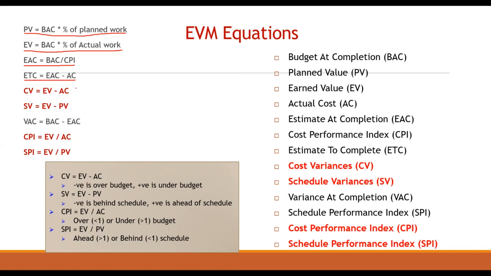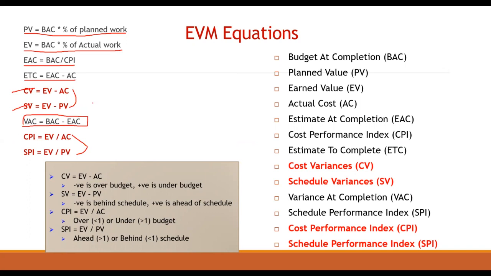These red highlighted portions are more important. That is, CV, cost variance, equals earned value minus actual cost, and schedule variance equals earned value minus planned value. And variance at completion, this is not very important, even then let us go through it also, but mainly we need those four red-lined formulas.